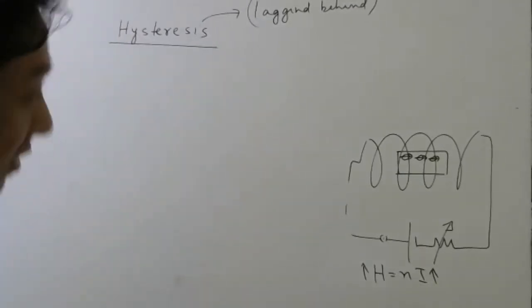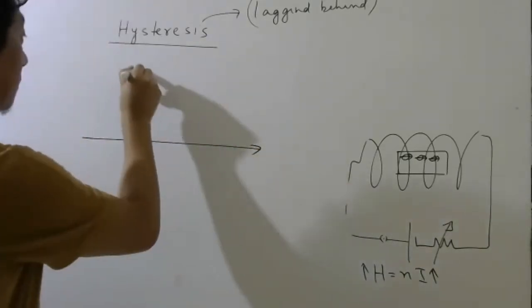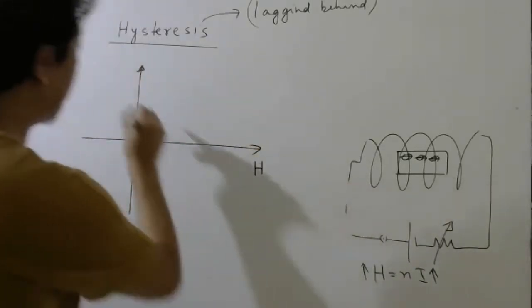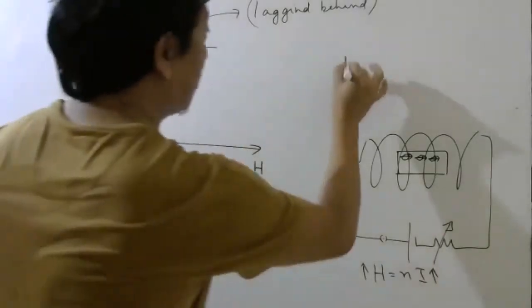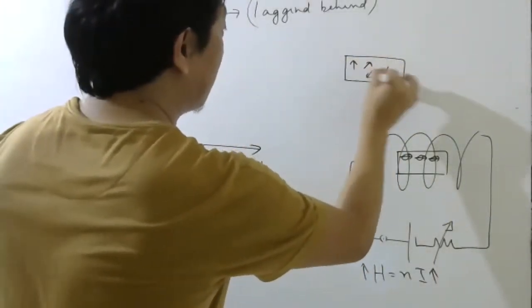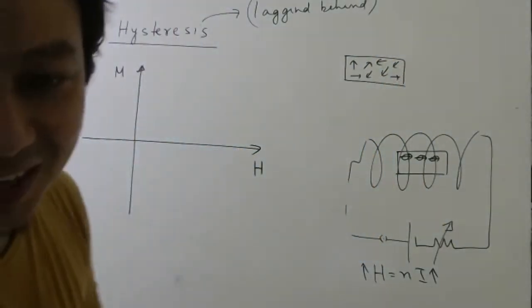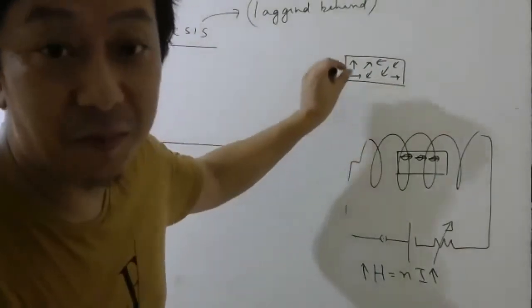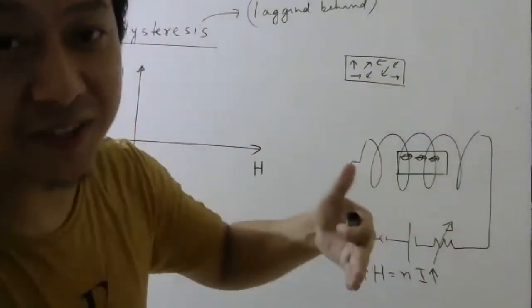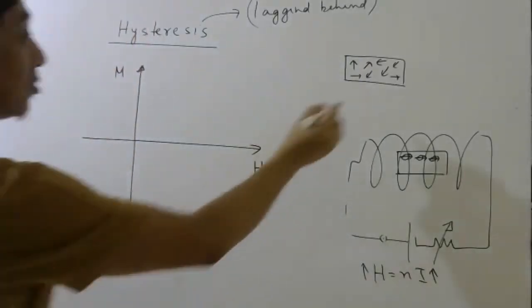So what happens is, this is your H, this is your M. Let me try to show you a picture also. So right now the atomic dipole moments are oriented in random directions.